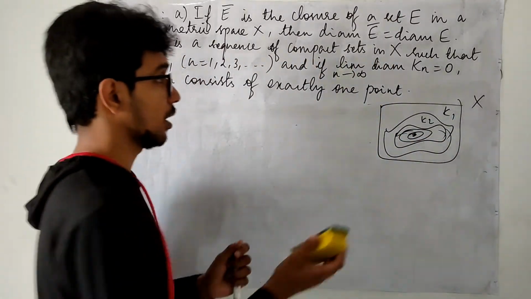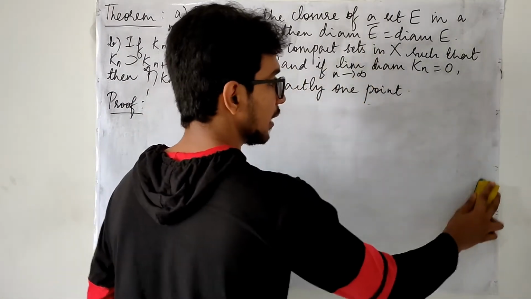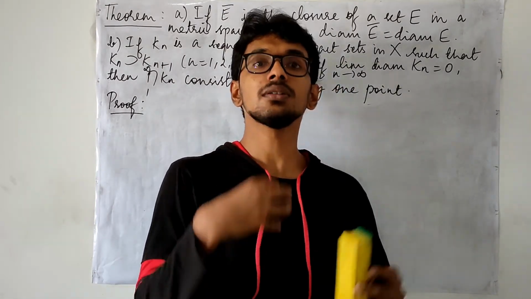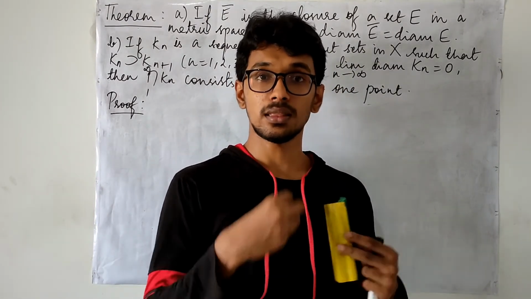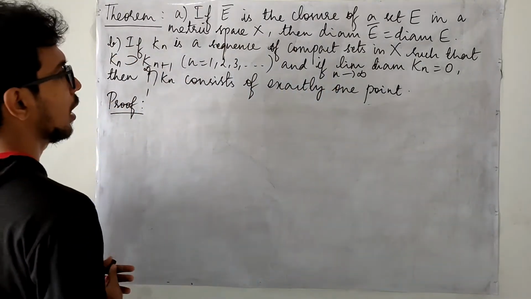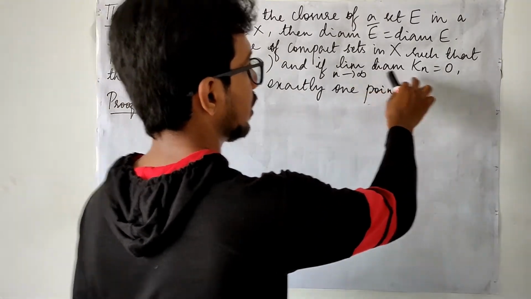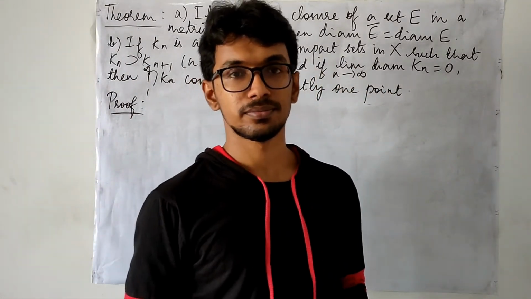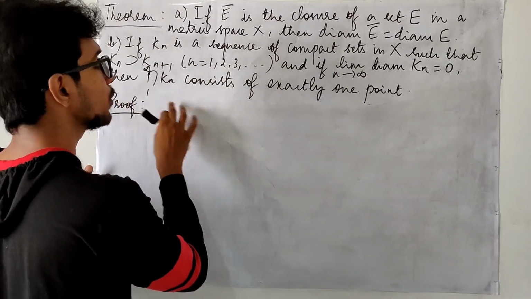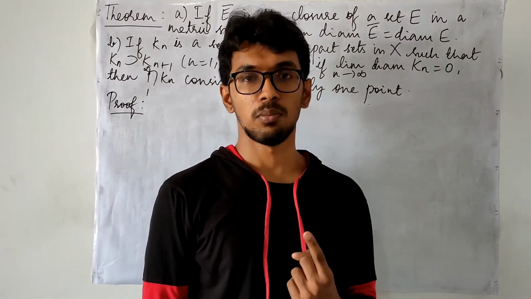You have a sequence of compact sets of this form in which K1 is the largest set, K2 is present inside K1, K3 is present inside K2. This is going that way, and it is also given that the limit as n goes to infinity of the diameter of Kn is 0. If these things hold, then we have to prove that in the intersection we have exactly 1 point.